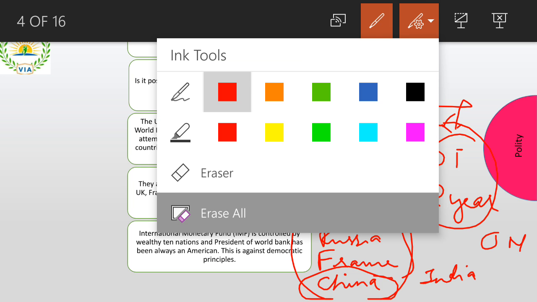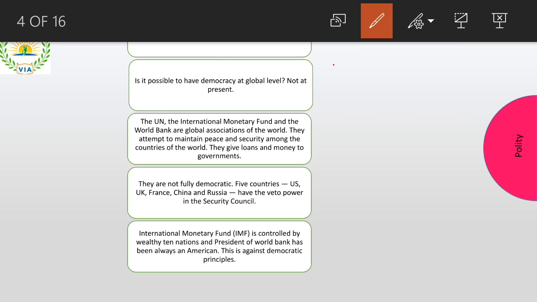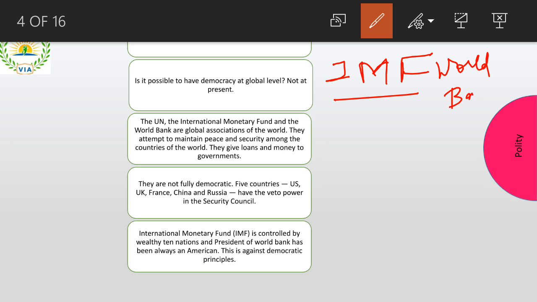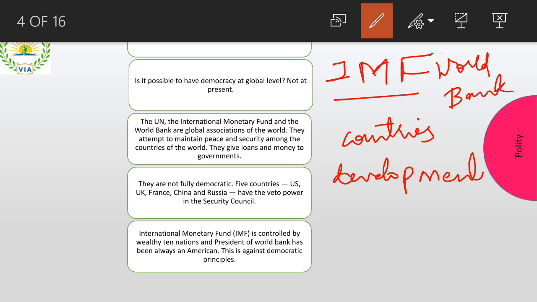Now I want you to understand another important organization, the International Monetary Fund. Right? What is the International Monetary Fund? It is kind of like the World Bank. This bank gives money to different countries. Why does it give money? Obviously for development, right? Now, this bank is also not democratic, or not equal.